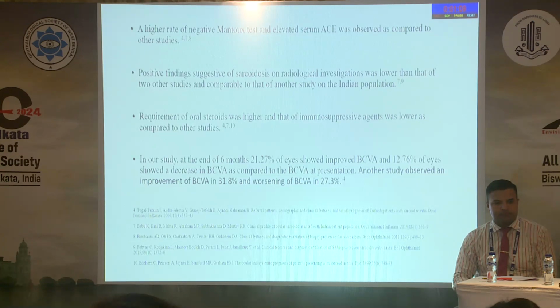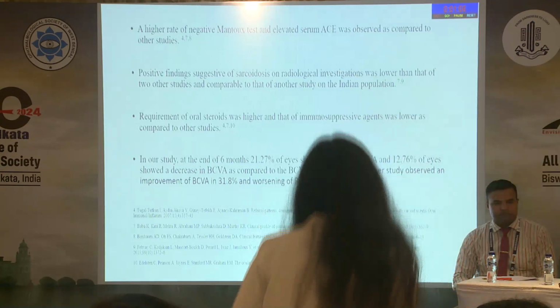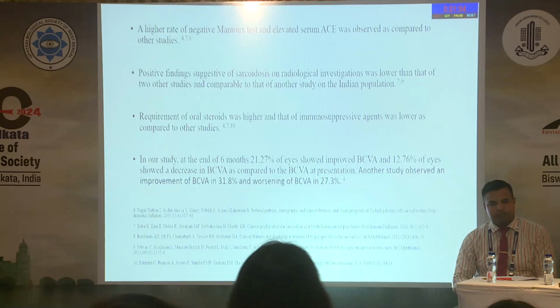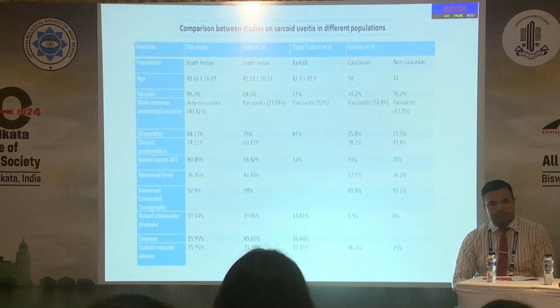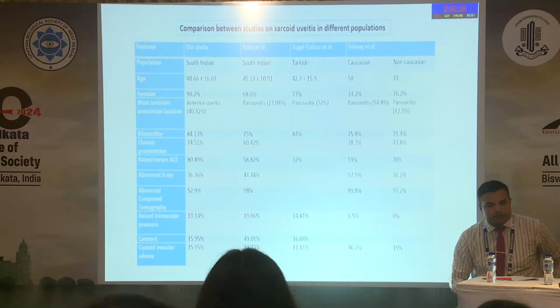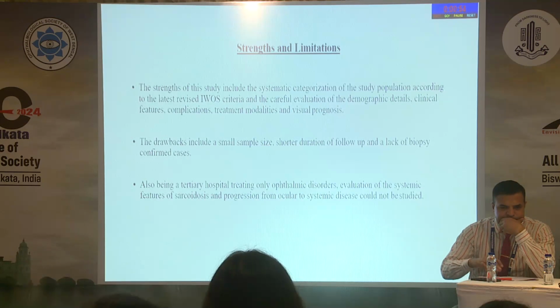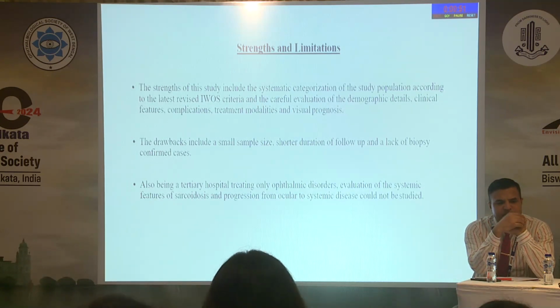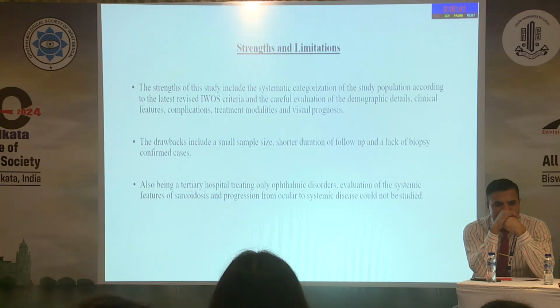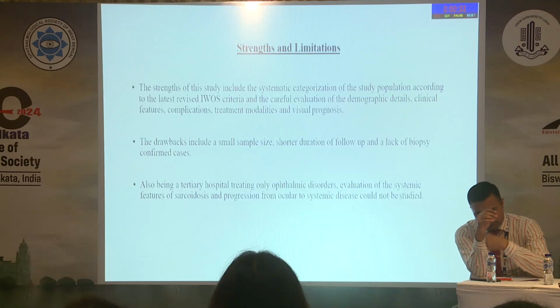In our study, at the end of 6 months, 21 eyes showed improvement in BCVA, and 12.76% eyes demonstrated a decrease in BCVA. This is a table demonstrating a comparison between studies on sarcoid uveitis in different population groups. The strength of the study includes systematic categorization of the patients by the AIOC criteria and early diagnosis. The drawbacks include a small sample size, shorter duration of follow-up, and lack of biopsy-confirmed cases. Also, being a tertiary care hospital treating only ophthalmic disorders, evaluation of systemic features of sarcoidosis and progression from ocular to systemic disease could not be studied.